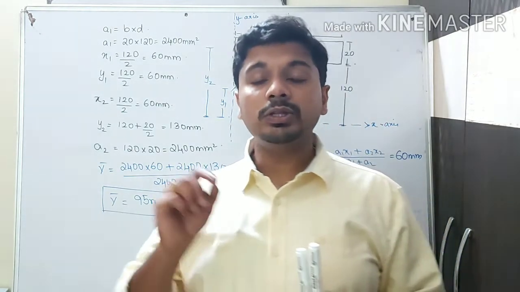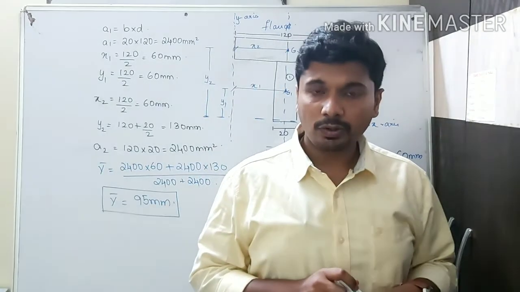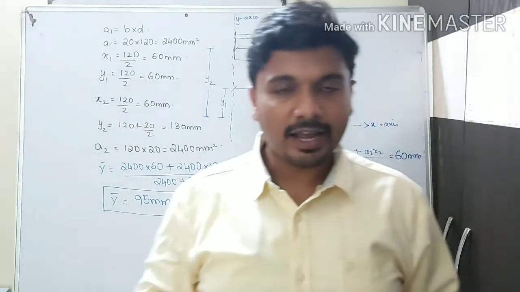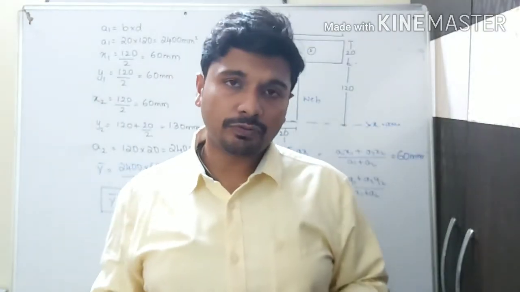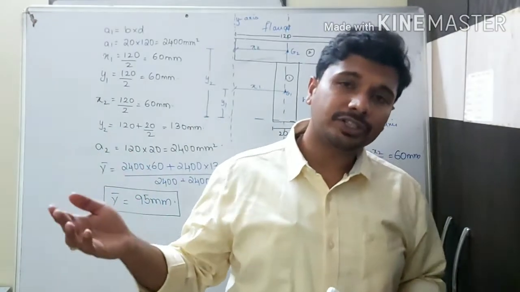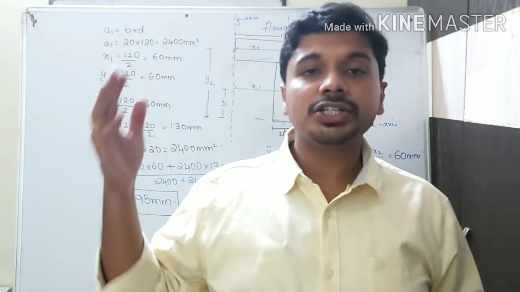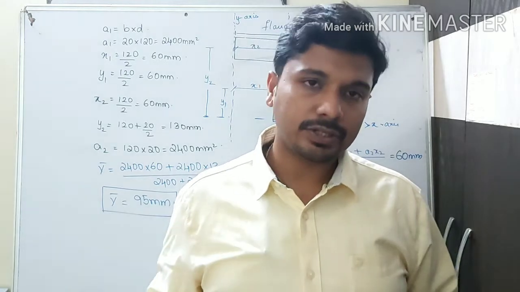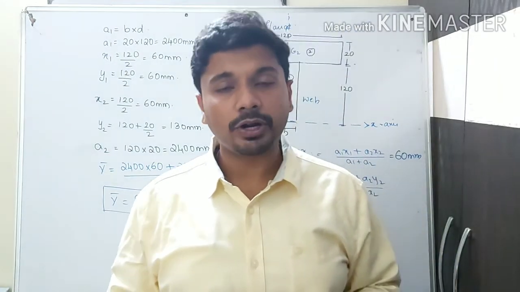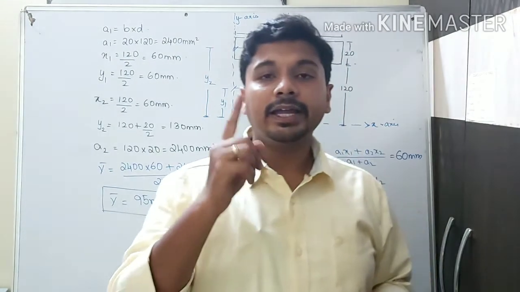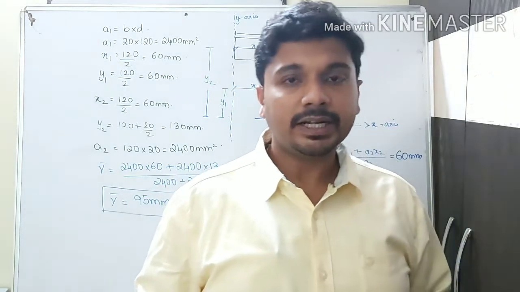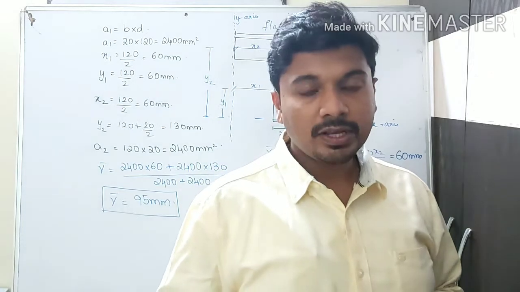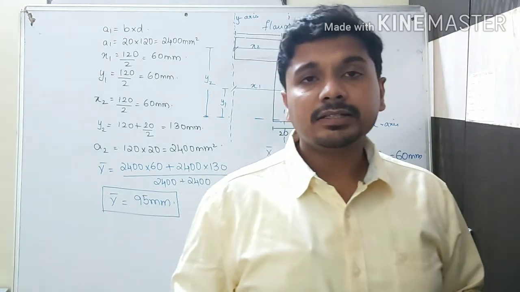For example, we have d by 2 for a rectangle. So what will be the values for triangular or different shapes? Some predefined shapes are available. How it is calculated and how it is derived. The derivations are most important from your exam point of view. Any one derivation will come in your exams, so we need to do it at any cost. That is about the centroid.